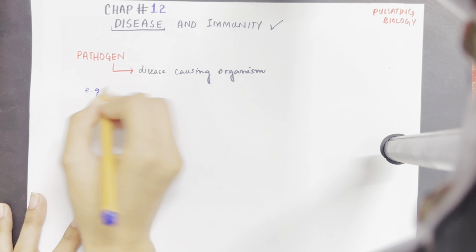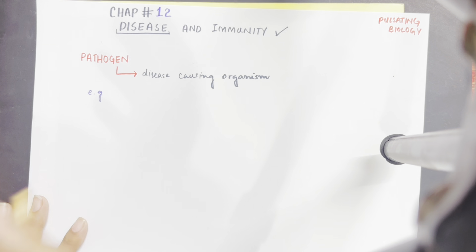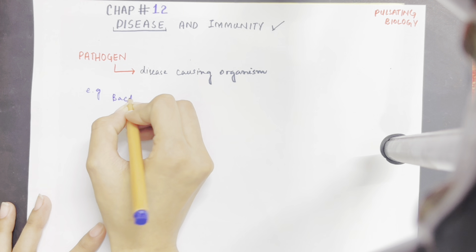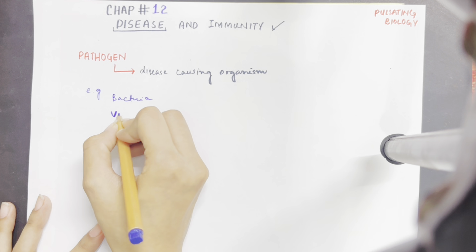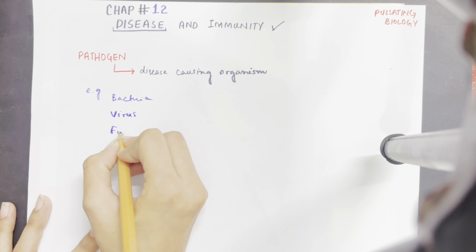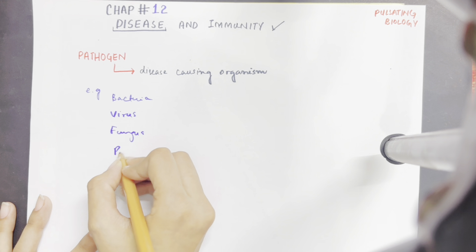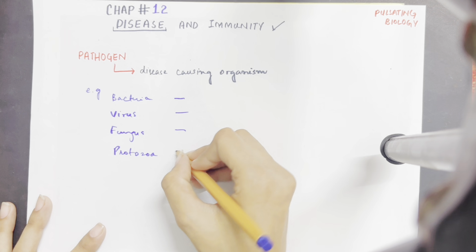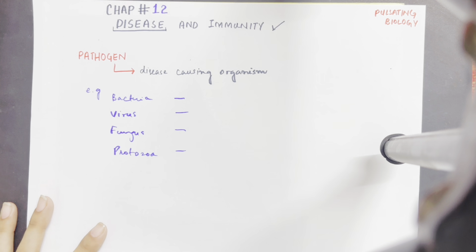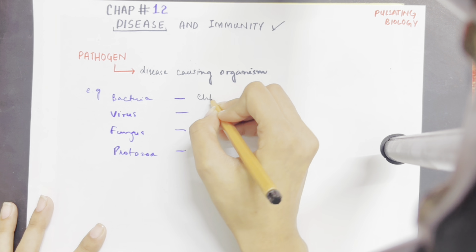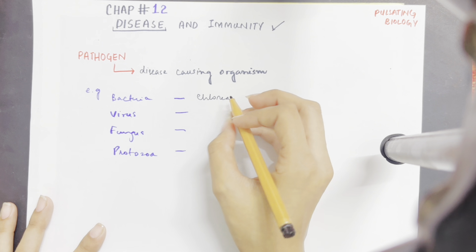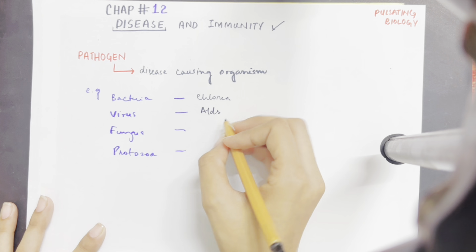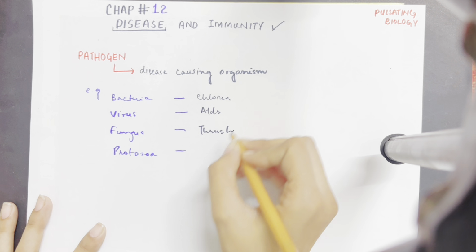For example, let's write down a few of the organisms that cause several diseases. Let's talk about bacteria, virus, fungus, and fourthly protozoa. These are the four examples, and we're going to talk about what kind of diseases they cause. Bacteria majorly cause cholera. Virus causes AIDS. Fungus is mainly known for thrush.